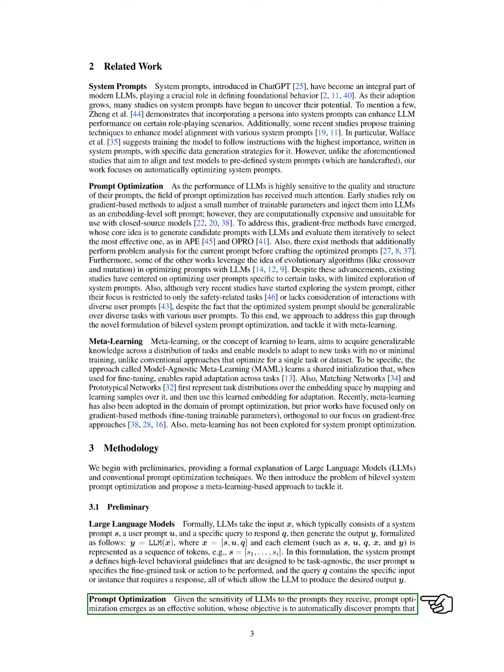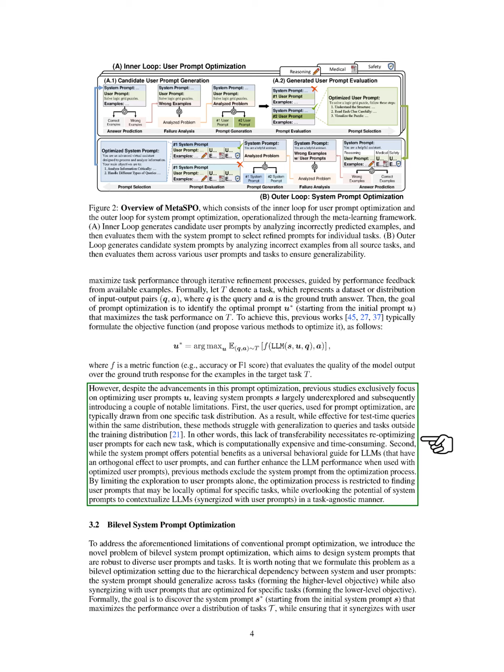We define a task as a dataset of input-output pairs, where the goal is to identify the best user prompt that maximizes performance. Previous studies have focused on optimizing user prompts, but this has limitations. User queries are often drawn from a single task distribution, making it hard to generalize to new tasks.